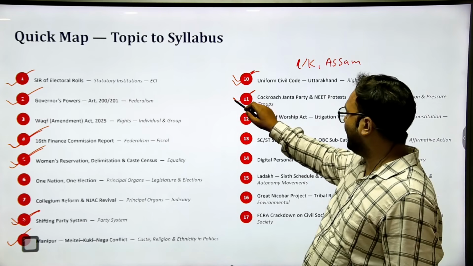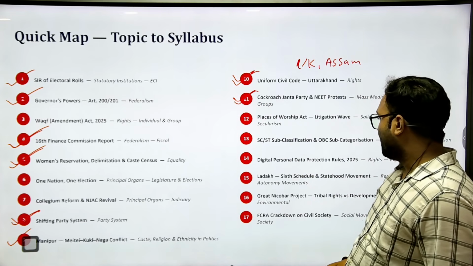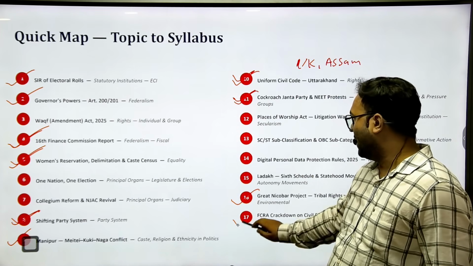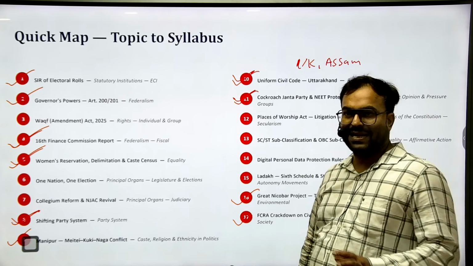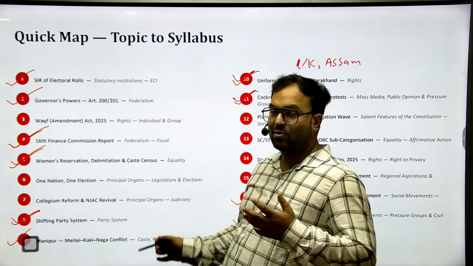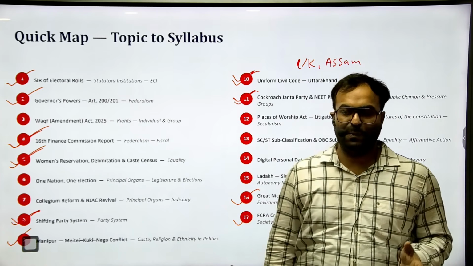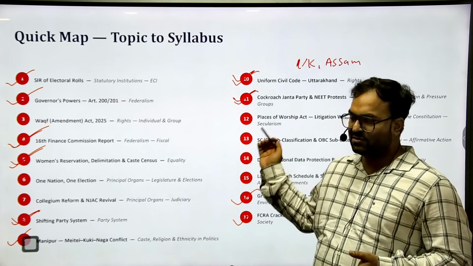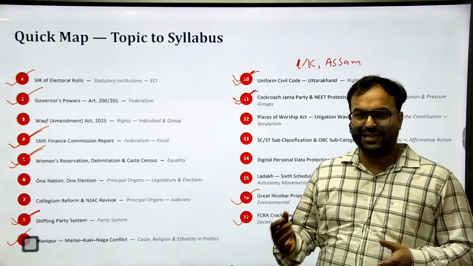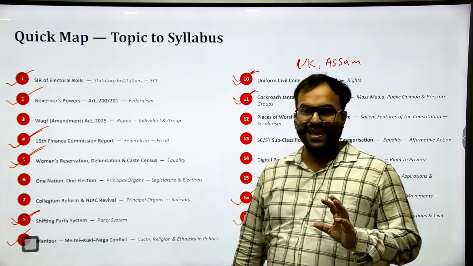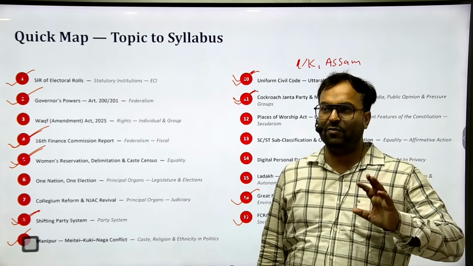Cockroach Janata Party, again very, very important. And then the Great Nicobar project, important, FCRA. So these are the highly important topics that I have marked. So at least go through these topics, study in depth, or if you have ready-made notes, read them, for the few points I have already mentioned, because that is not a full lecture where I am analyzing all the topics. Even analyzing one topic takes at least 20-25 minutes.